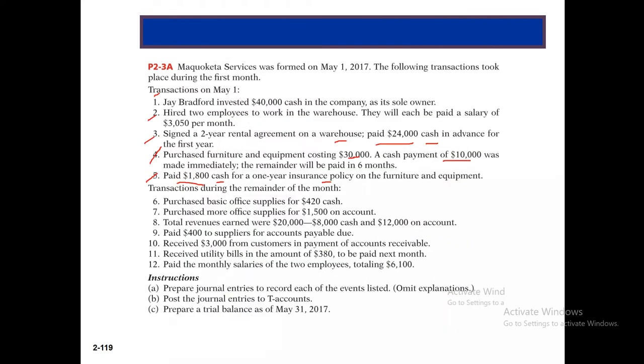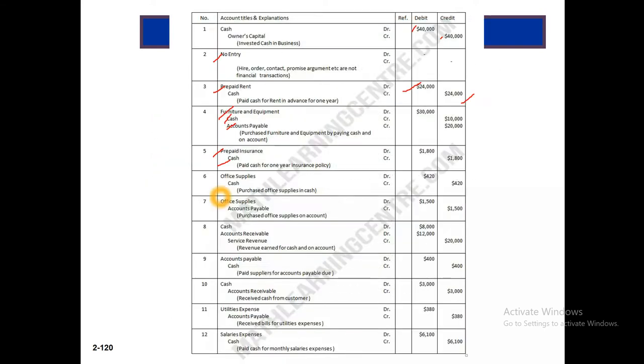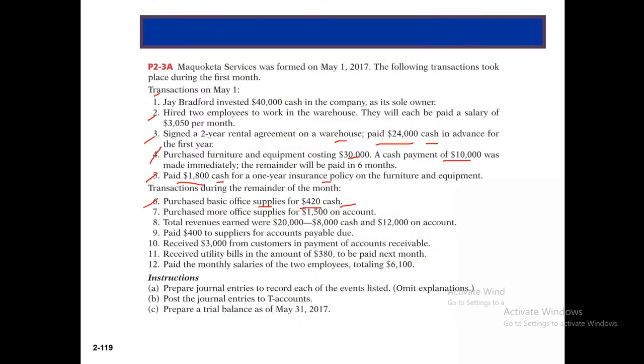Now transactions during the remainder of the month. May 6, purchased office supplies for $420 cash. So office supplies is an asset. For this asset, office supplies will be debit and cash will be credit. Here office supplies debit and cash credit. This figure is the debit side, this figure is the credit side. I think it is clear to everyone.